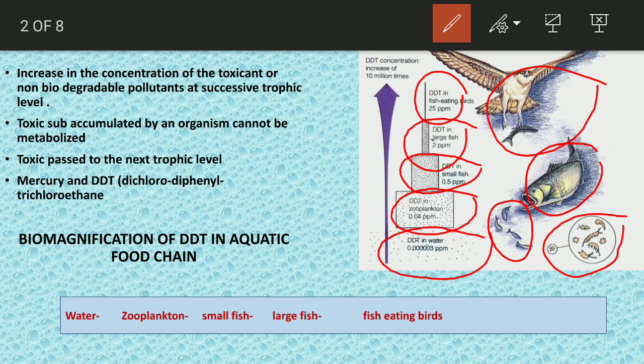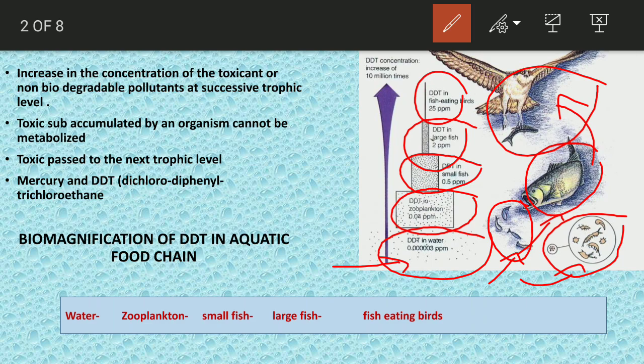Now once the chemical, pesticide or non-biodegradable pollutant enters into the water, what happens? It is taken up by smaller fishes. Then these smaller fishes are eaten up by little larger fishes, and these larger fishes are eaten up by the birds.